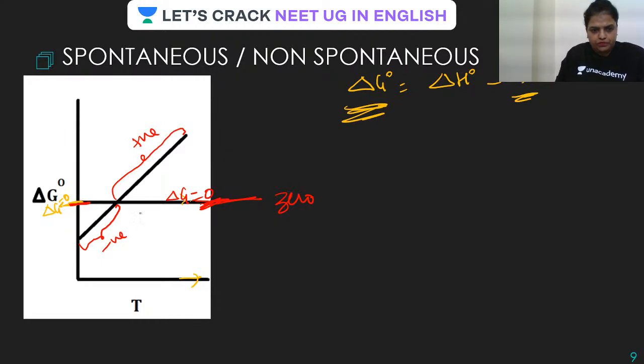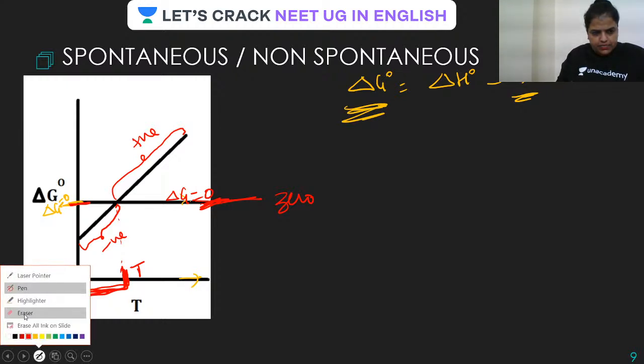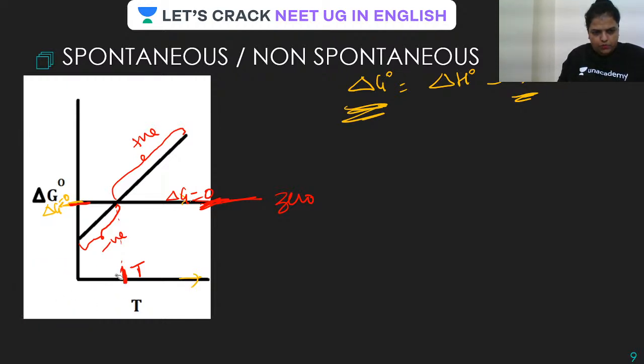Suppose guys, this particular point is temperature T. This is T. So let us talk about this region. Wait a sec. Erase this a little. All your eyes on the screen, guys.